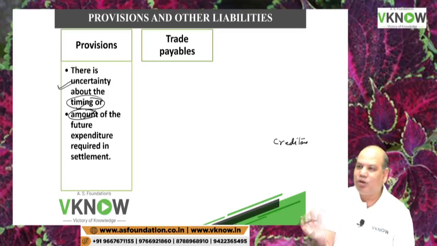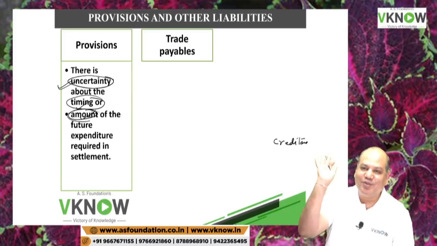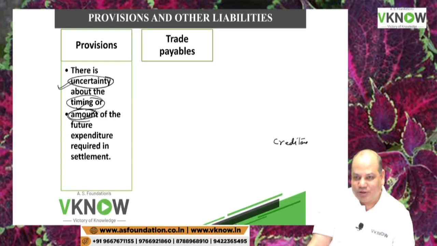In India, if a court case is going on, there are two uncertainties. One, when will the court decide? Sometimes generations change. Father had started the case, son is still fighting. Is it right? And we really don't know how much amount either I will pay or I will recover out of this court case. So that is why provisions are made. It requires estimation of timing and amount of expenditure.